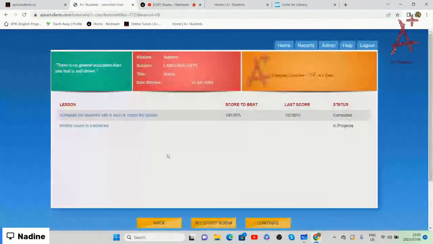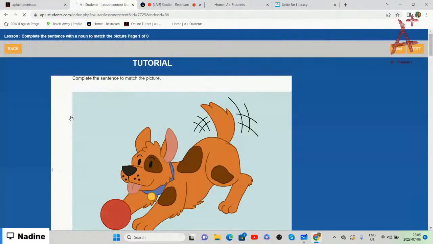The lessons that we will be doing today are complete the sentence with a noun to match the picture, and identify nouns in a sentence. So let's go to the first lesson, which is complete the sentence with a noun to match the picture.